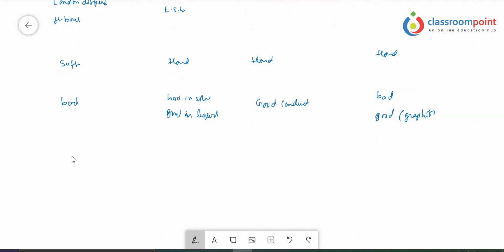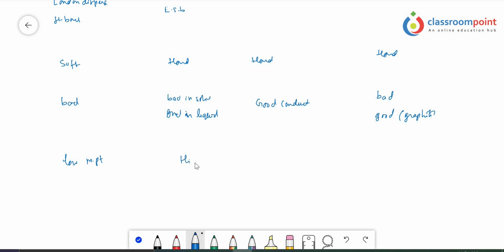And when it comes to their melting point values, molecular solids have very low melting point values, whereas ionic solids have high melting point values. Metallic solids also have high melting point values. Covalent solids have very high melting point values. So this is about the types of crystalline solids.